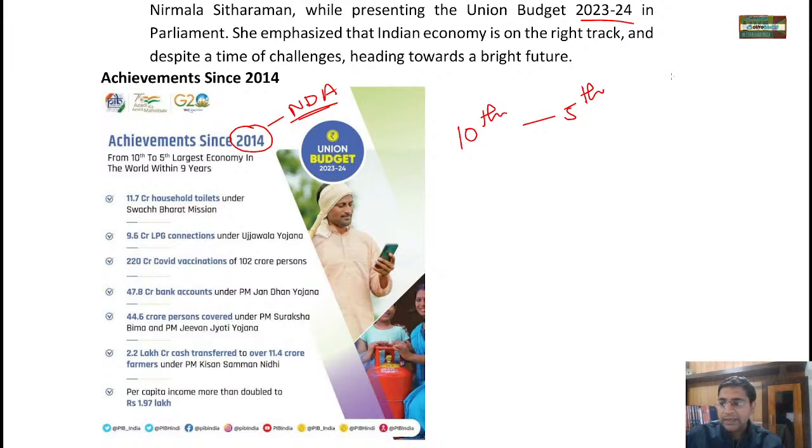Then you know that there are various programs run by the government, like Swachh Bharat Mission, Ujjwala Yojana, COVID vaccination, Pradhan Mantri Jan Dhan Yojana, PM Suraksha Bima, PM Jeevan Jyoti Bima Yojana, and PM Kisan Samman Nidhi. All these things have raised the standard of living of the people. They have saved the lives of the people and provided respect to the people. Even the per capita income of farmers and various people has increased, with a good amount of sanitation, drinking water and household gas being provided.